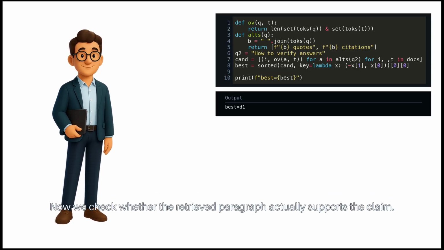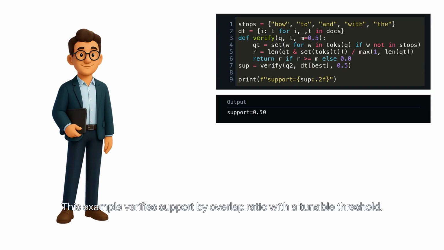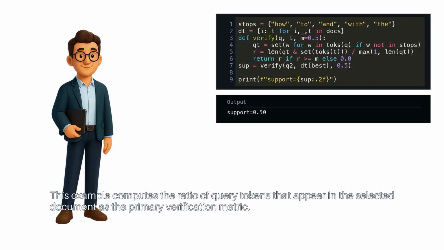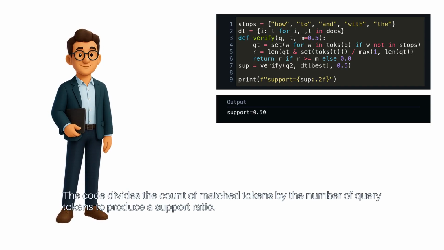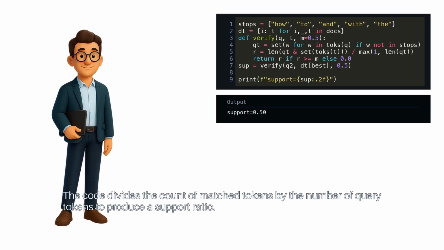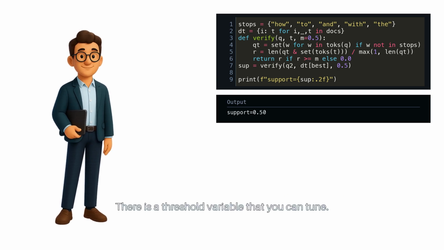Now we check whether the retrieved paragraph actually supports the claim. This example verifies support by overlap ratio with a tunable threshold. This example computes the ratio of query tokens that appear in the selected document as the primary verification metric. The code divides the count of matched tokens by the number of query tokens to produce a support ratio. There is a threshold variable that you can tune.